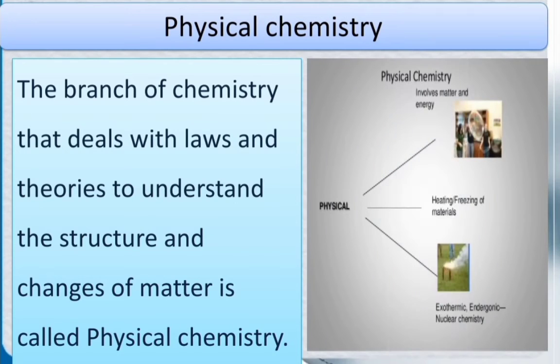Number 1, physical chemistry. What is physical chemistry? Yes, physical chemistry is the branch of chemistry that deals with laws and theories to understand the structure and changes of matter, as you can see in this picture.